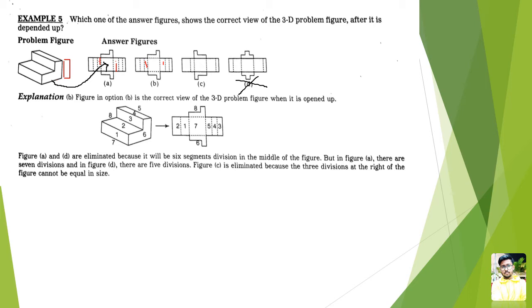Okay, so now let's figure out what the answer will be. If we figure it out from here, these two are almost similar. These two are almost similar. But in C, we are finding, as I told you, a rectangle with less width, and a part of the rectangle with much more width. Okay, now let's check with C. So we are now assuming that C is the correct answer.